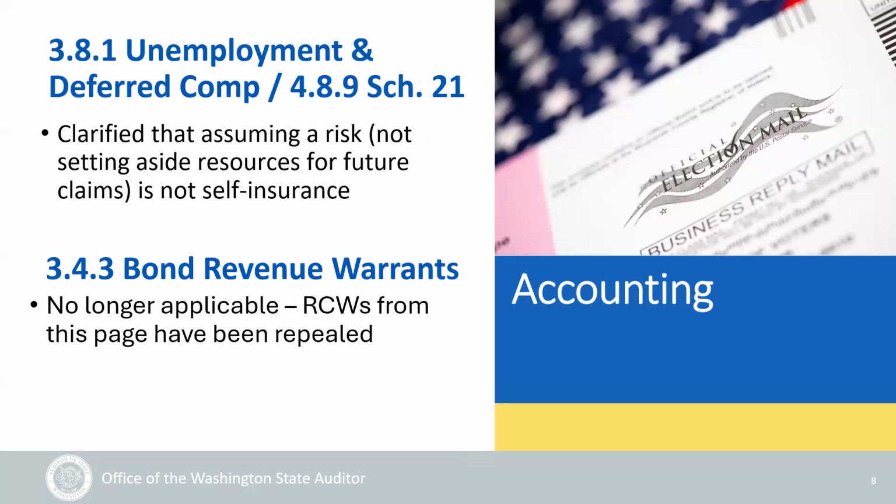In 3.8.1, unemployment and deferred compensation, and 4.8.9, Schedule 21, we have clarified that assuming a risk, not setting aside resources for future claims, is not self-insurance. What does this mean? If your risk management is to pay claims or benefits as they come up without setting aside resources, then you are assuming a risk and not self-insuring. For 3.4.3, bond revenue warrants, the RCWs from this page have now been repealed, therefore we will be removing this page.